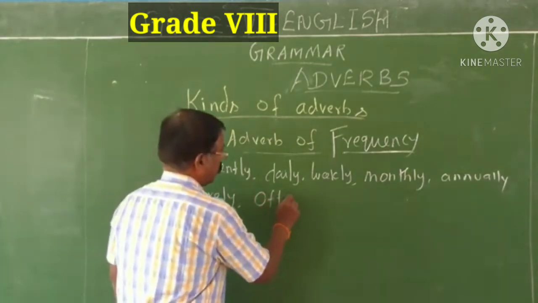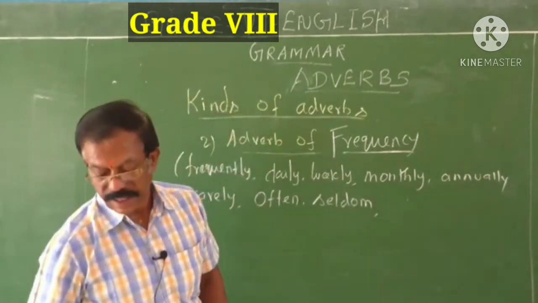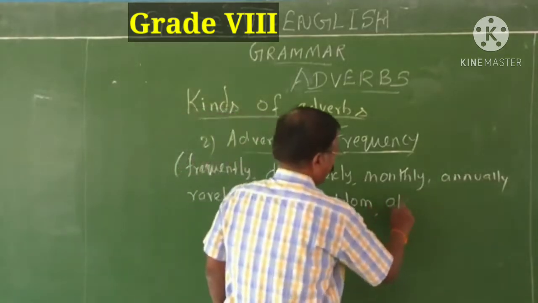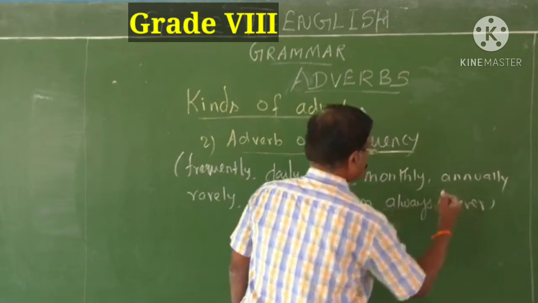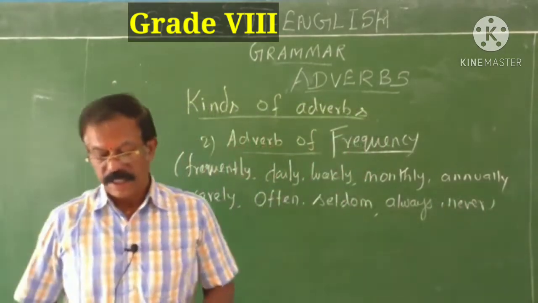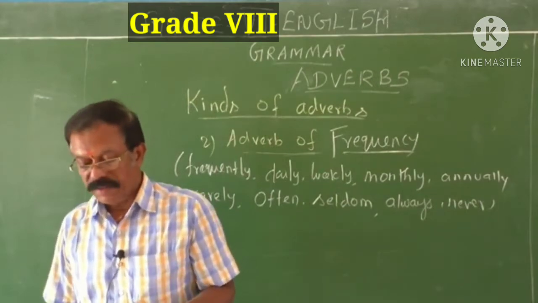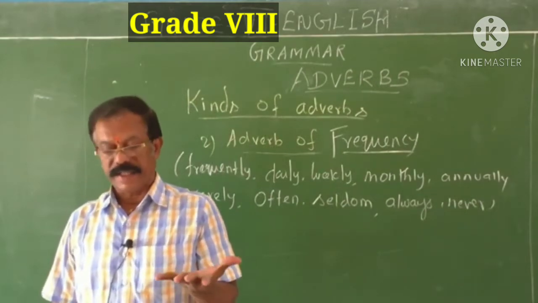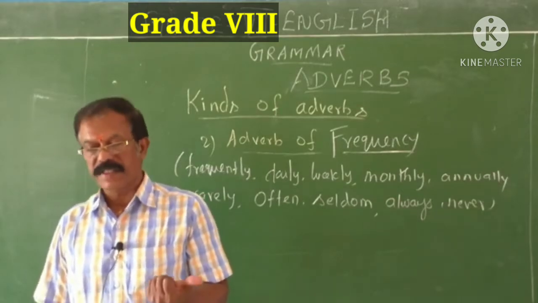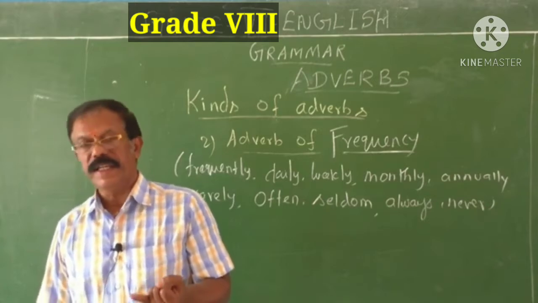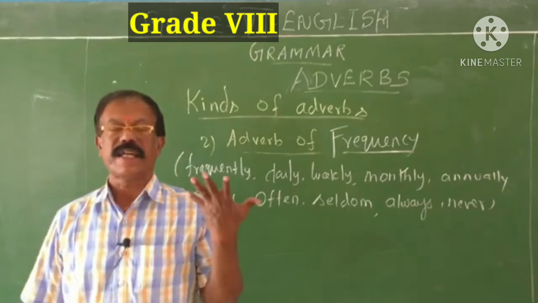Often, seldom, always, never. They are called adverbs of frequency. Frequently, daily, weekly, monthly, annually, rarely, often, seldom, always, never, usually, once, twice, yearly, sometimes.